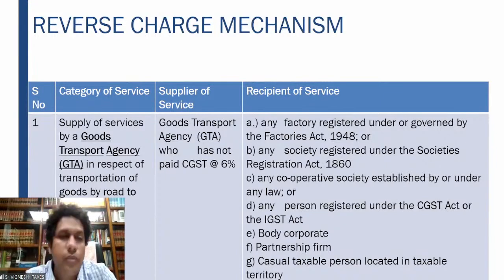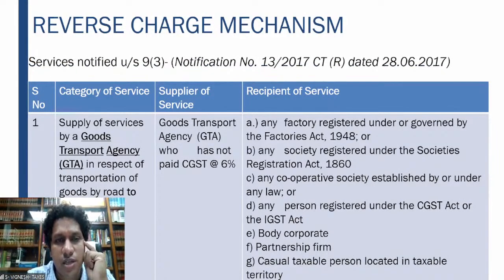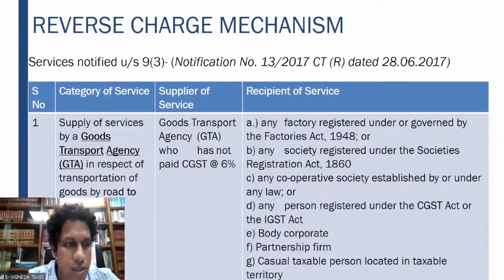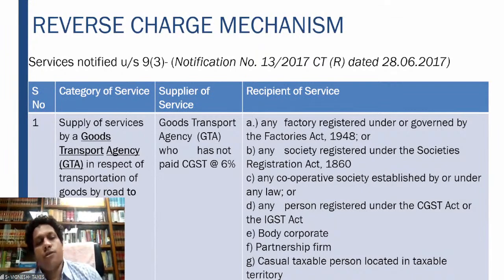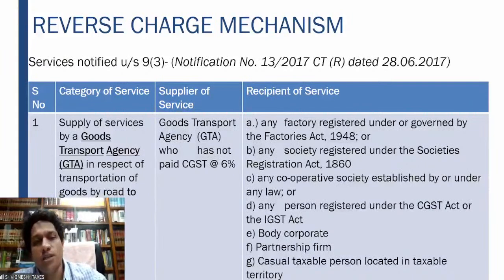So now, the first type of service which is given in 9 subsection 3 notification is, this is basically notification 13/2017, which is dated 28th June. 28th June was this particular notification which came. So therefore, in this, the various aspects are given. So therefore, supply of services by a goods transport agency in case of transportation of goods by road. So first of all, goods transport agency is the service provider. Recipient of service is what is mentioned in this particular column.